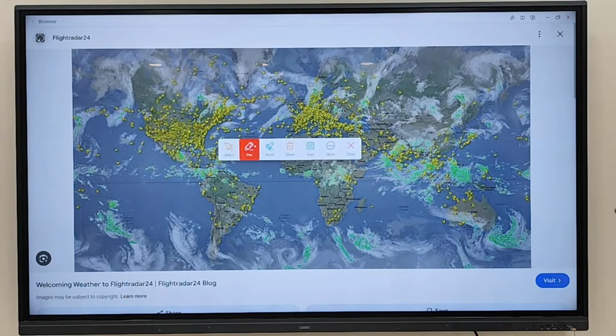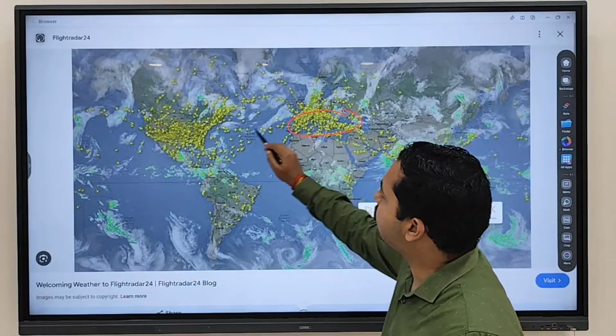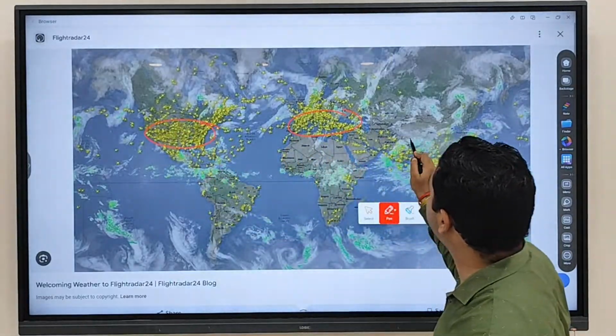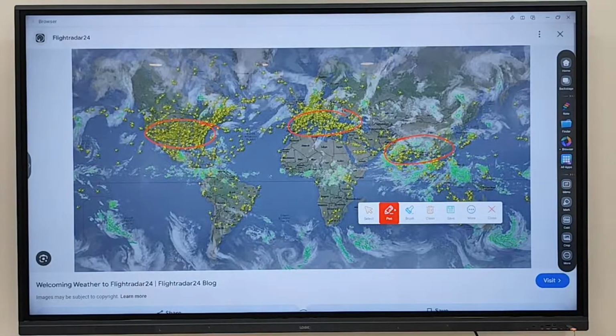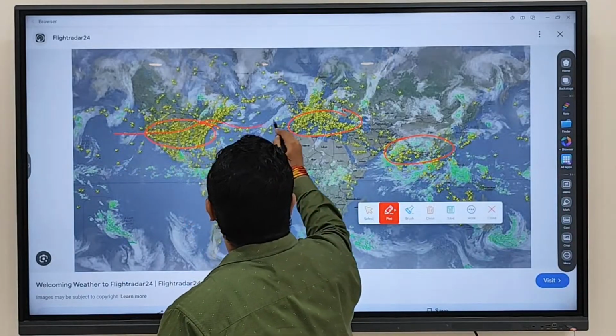This is flight radar data that you are seeing. Why are you finding more concentration of flights in this region? Why do you see more concentration of flight movement in this particular region? Because this is the region where you see jet streams blowing.